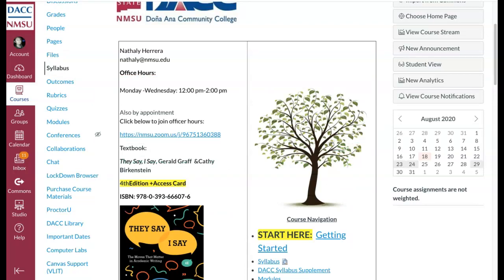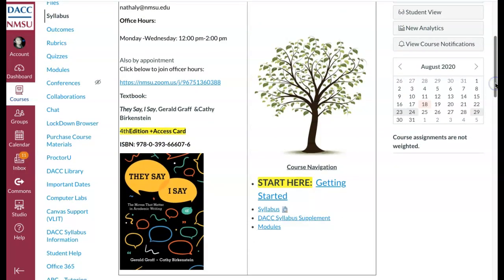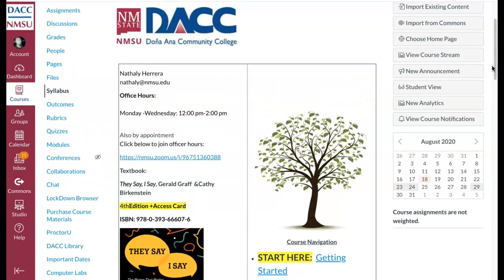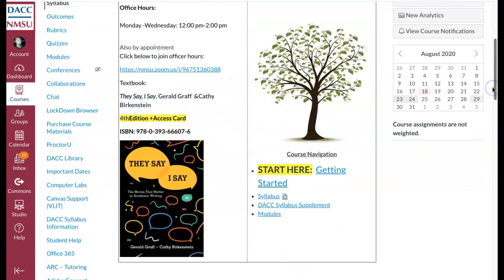Now, of course, you are free to purchase a textbook if you'd like. I believe you can purchase them from our bookstore. Our bookstore is offering curbside pickup. However, if you do not want to purchase it there, you can go ahead and purchase it through Norton, or you can purchase it online if you'd like. However, just keep in mind that if you do purchase it online, you might still have to purchase the Access card separately, and I believe the Access card separately is about $15. If you purchase the ebook and the Access card together, it's $20. So just keep that in mind.